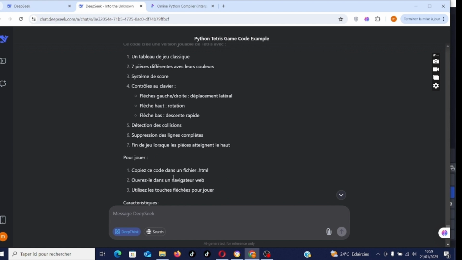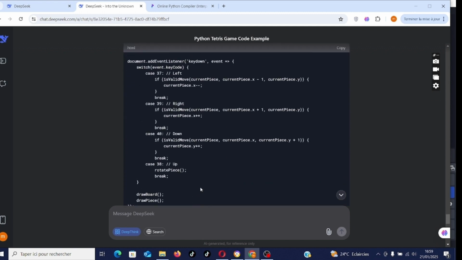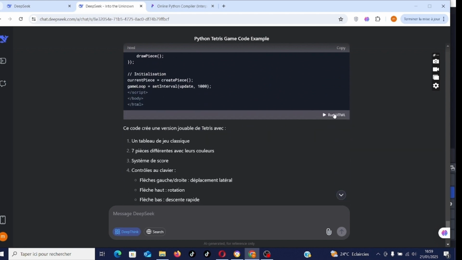To play, you compare the code in an HTML file. So, open it in a web browser. Use the arrow keys to play. Let's see how it looks. We can run it directly from there.